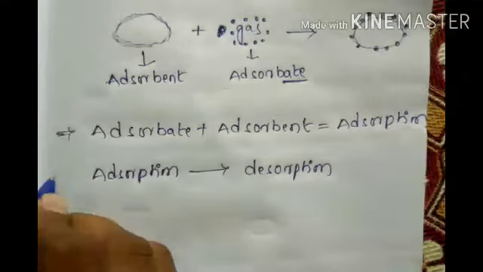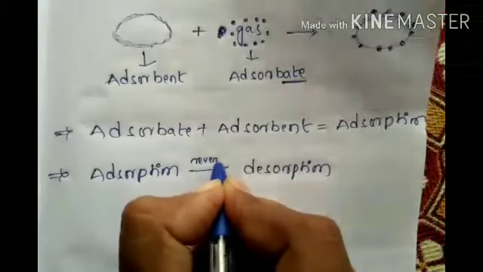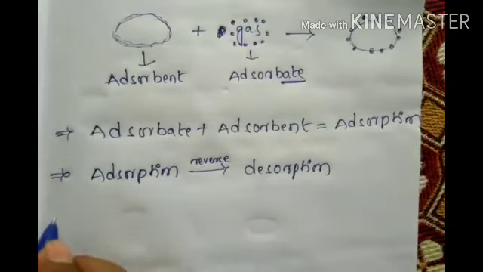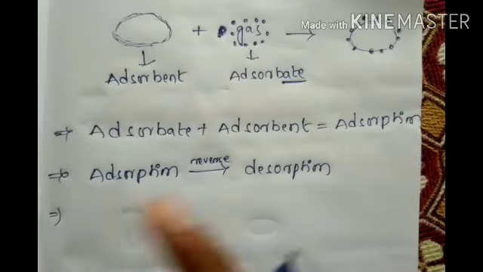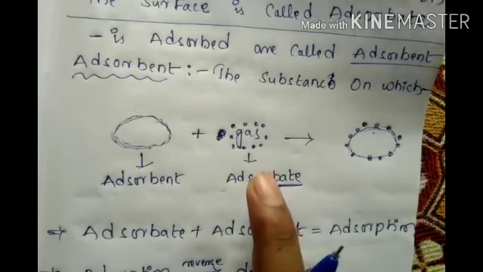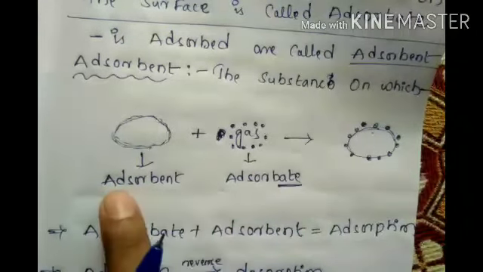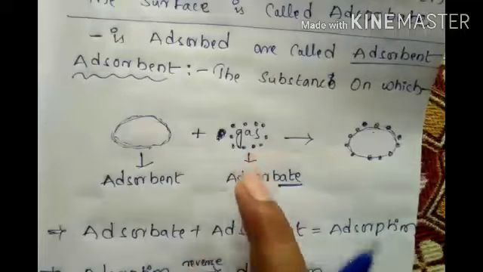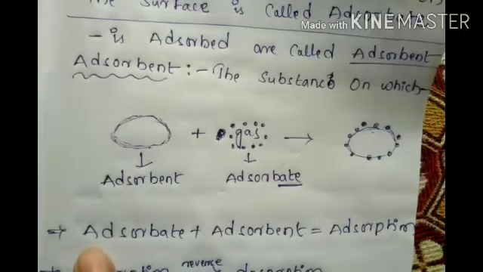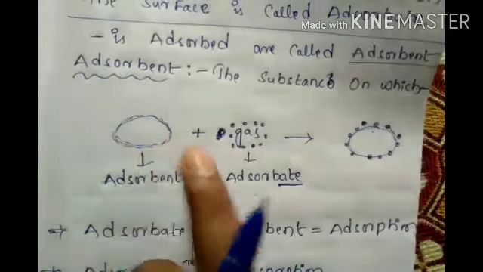These words are very, very important. Adsorption reverse is called desorption. Here I have taken some metal and gas. Whatever you are taking, this is the adsorbent. For example, if I am taking a liquid, that is called the adsorbate. Adsorbent and adsorbate together is called adsorption. For example, metal and gas.